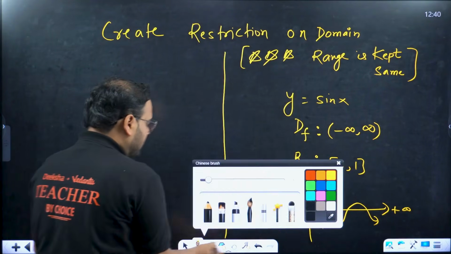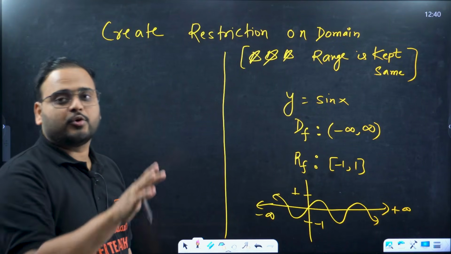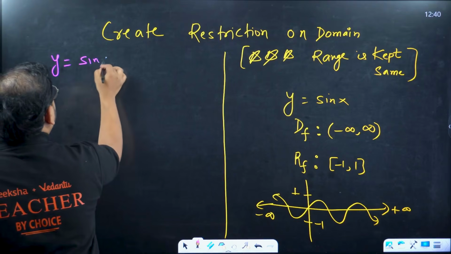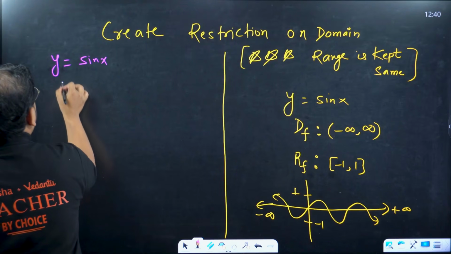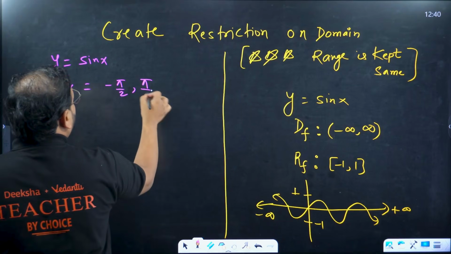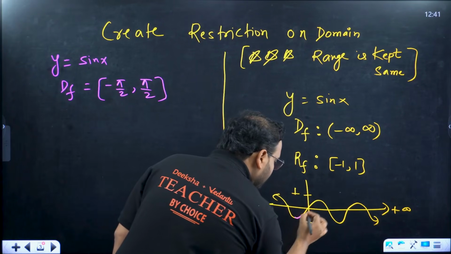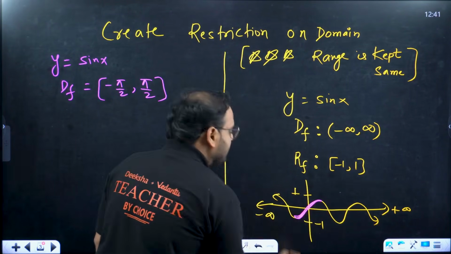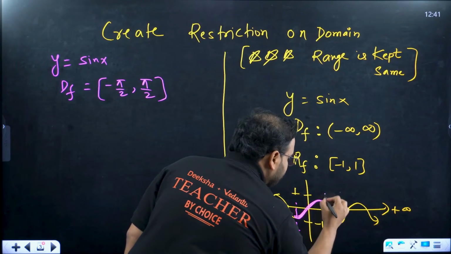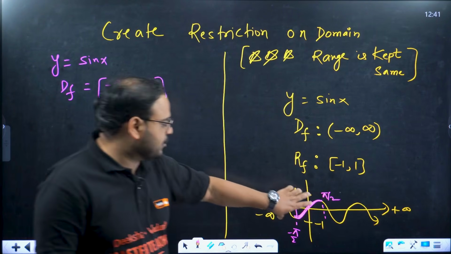Let's look at the other case. When I make it restricted over the domain and create this invertible form. So again, the function will be y equal to sin x only. Just this case will make the domain of the function to be restricted from -π/2 to +π/2. Now, why only this, sir? Why only this? Because check carefully. If you restrict it over here, right? This is the restriction, because this value is what? This value is -π/2, and this value is simply π/2. If you do this, if you just take a section over here, then this becomes a 1-1 part.